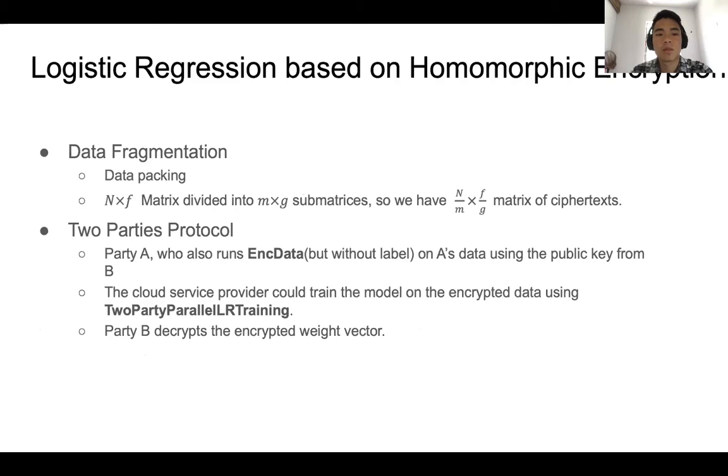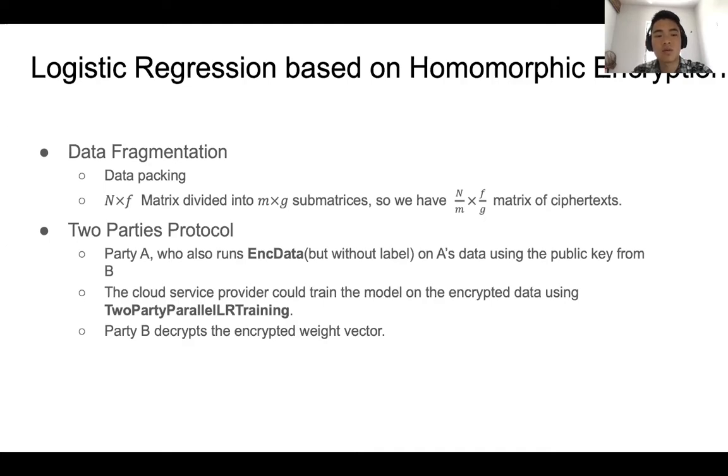So we introduce logistic regression based on homomorphic encryption. The most important part is data fragmentation. We need to pack data into a vector. For example, we have an n multiply f matrix. We need to divide it into m multiply g submatrices. So we have fewer matrices of ciphertext, and we can speed up our system.